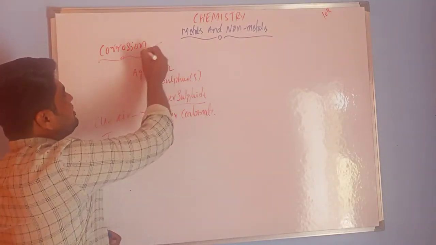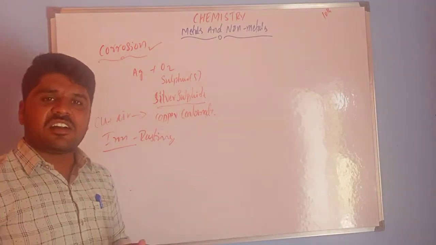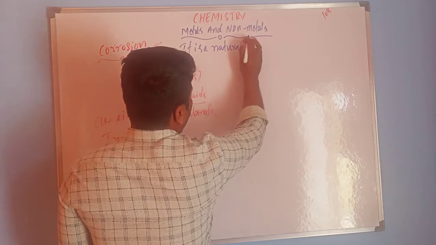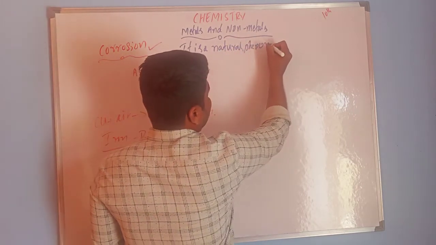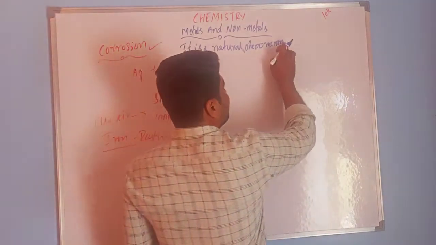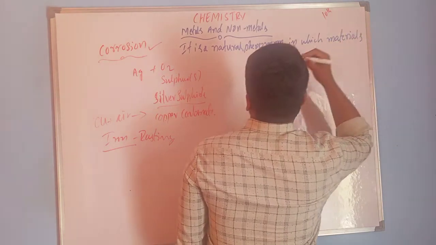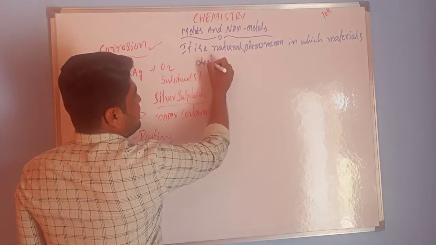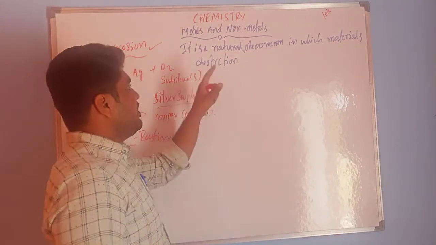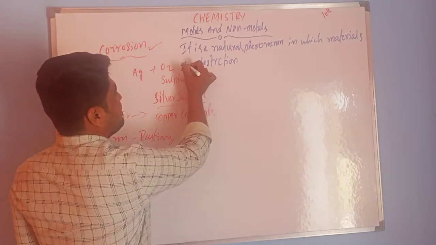So what is the definition of corrosion? It is a natural phenomenon in which materials get destroyed or deteriorated.